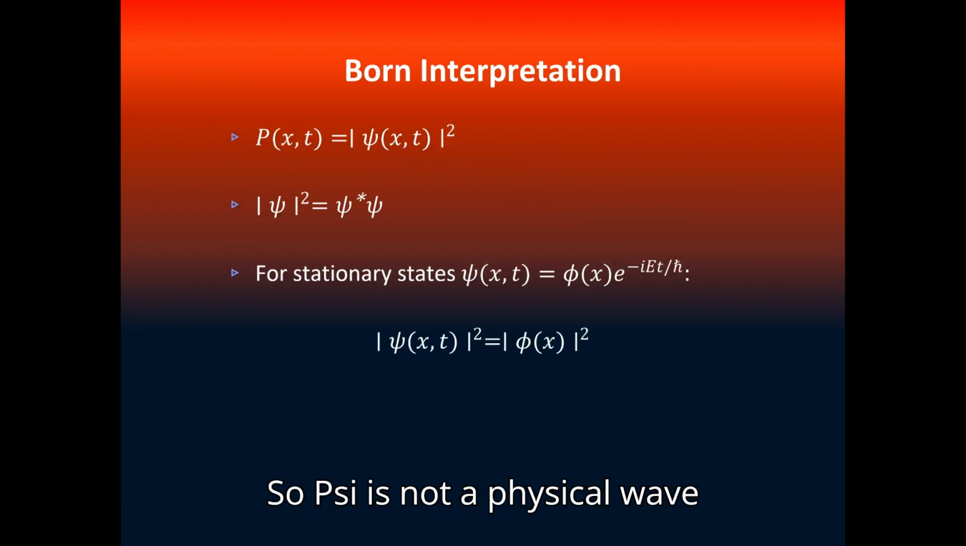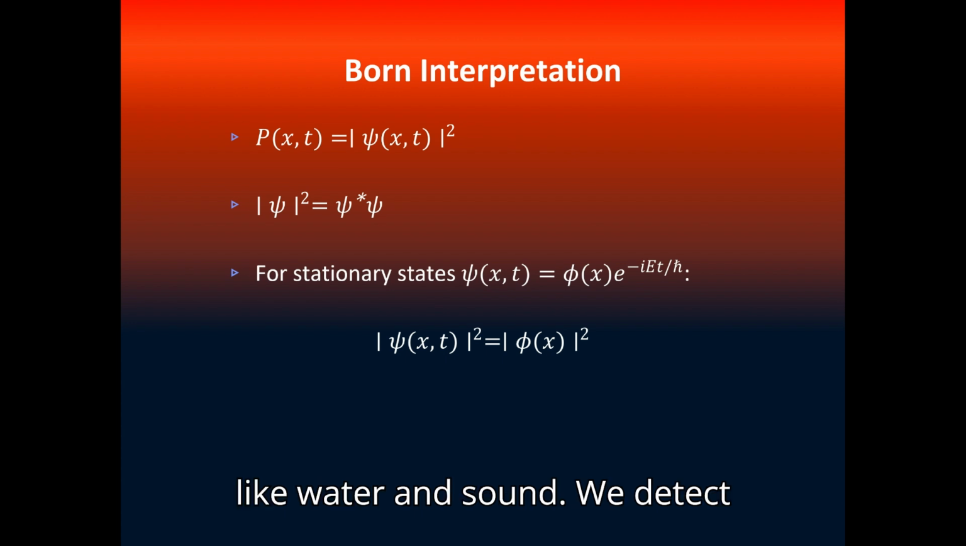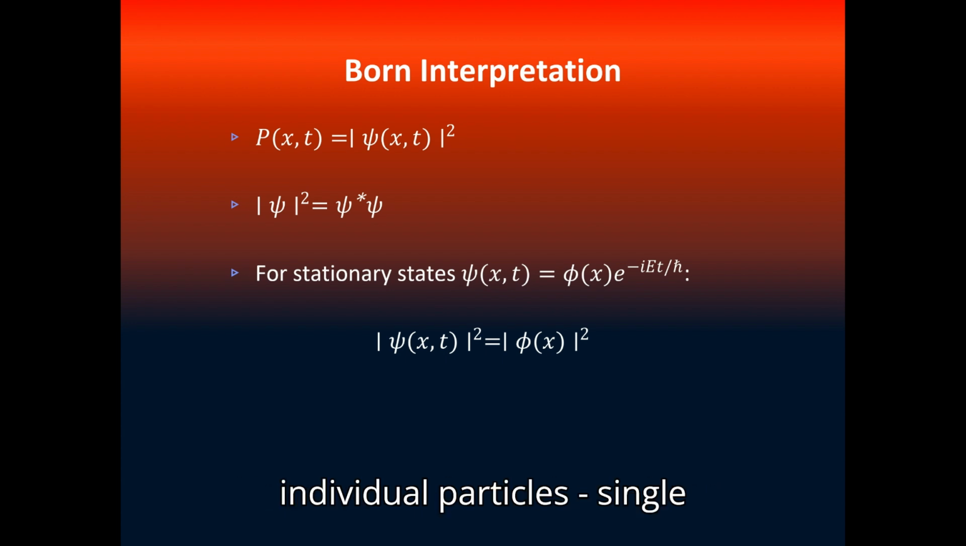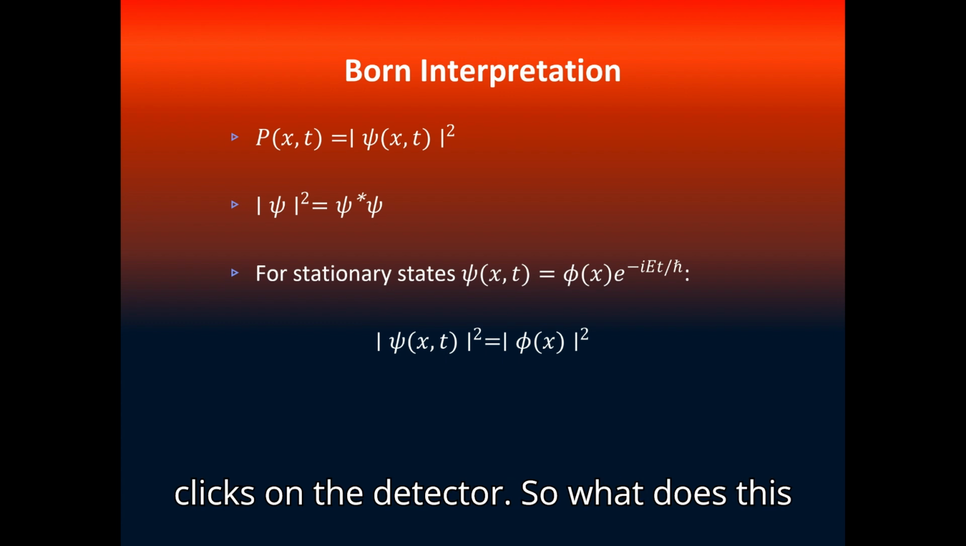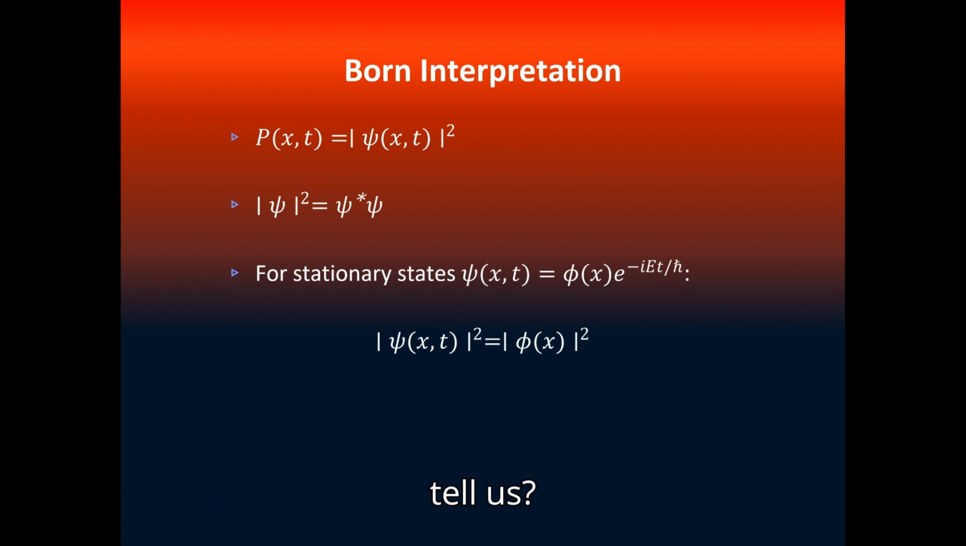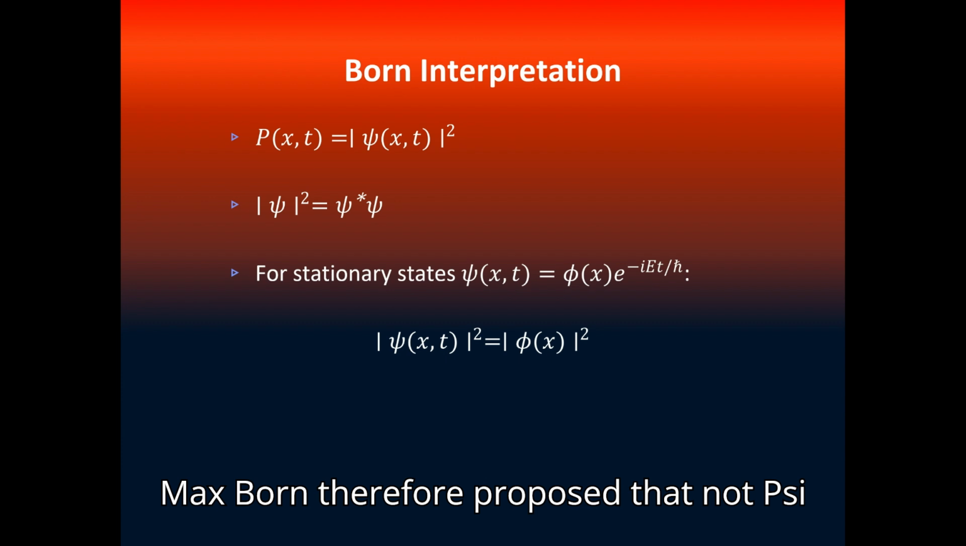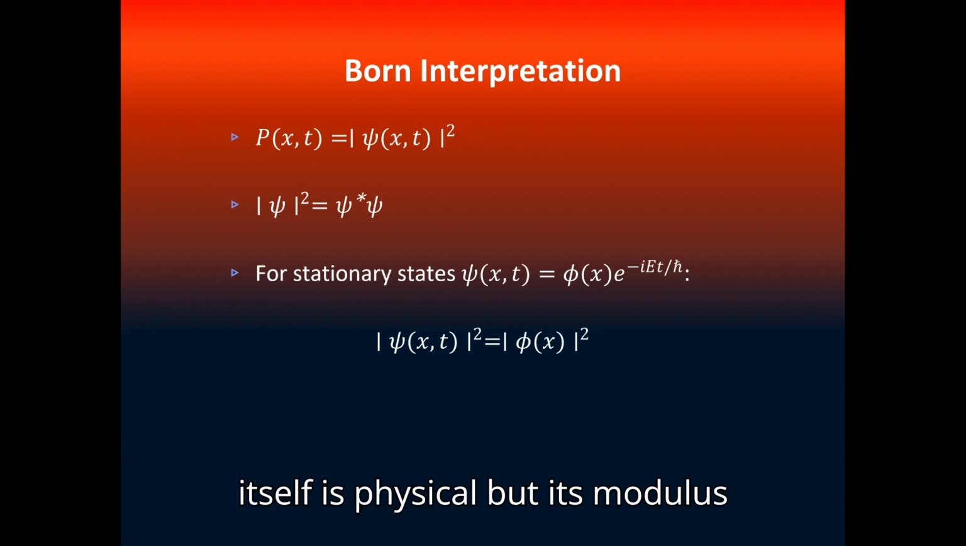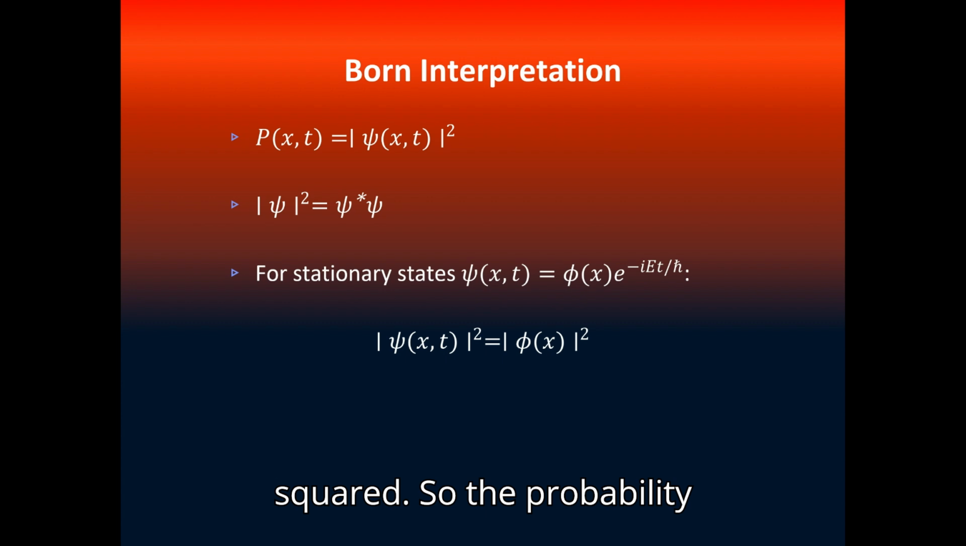So psi is not a physical wave like water and sound. We detect individual particles, single clicks on a detector. So what does this tell us then? Max Born therefore proposed that not psi itself is physical, but its modulus squared. So the probability of x and t equals the absolute value of psi of x and t squared.